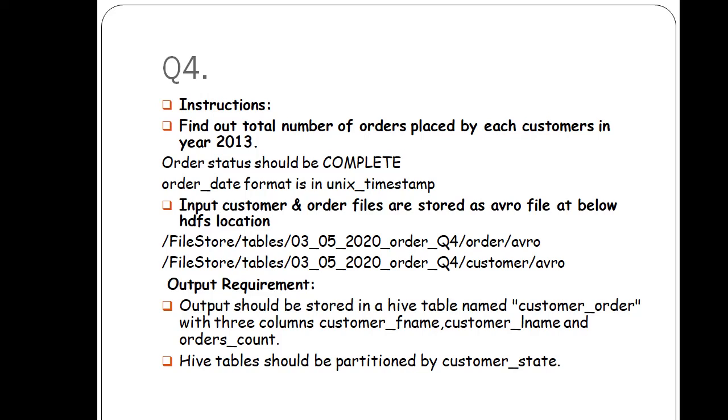So in such a way you have to write the result. The question is basically reading the data from an HDFS location, one data frame will hold the customer data, and one data frame will read the order data, and both tables will be joined. In joining you have to give filters like order status and order date, both filters while joining, and the resultant data you have to write in a Hive table.